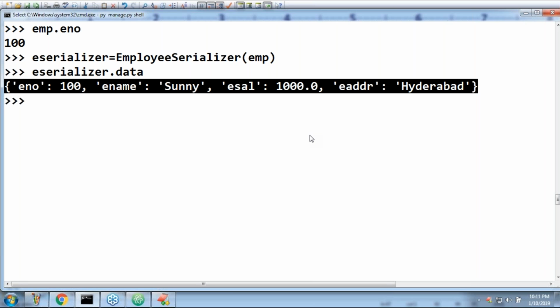Yes, you can use json.dumps from Python's library, but DRF already contains some facility, which I will explain. I don't want to use json.dumps or json.loads. They are Python-related libraries, but DRF already contains a mechanism by which we can do that happily.